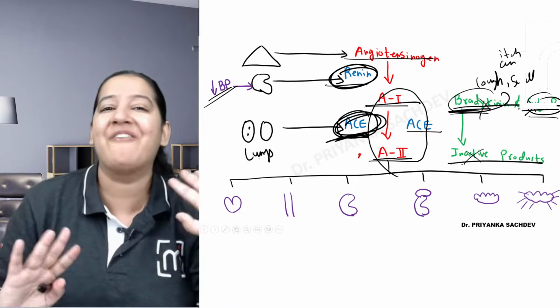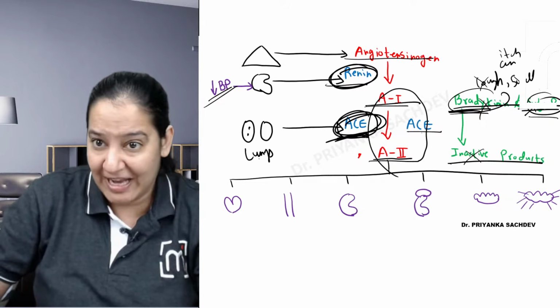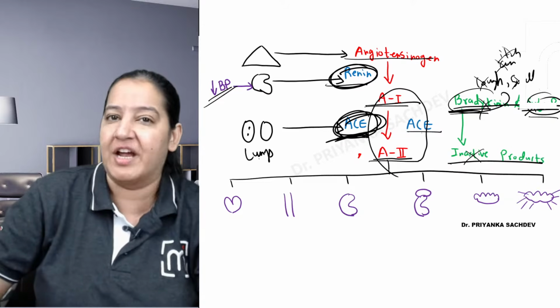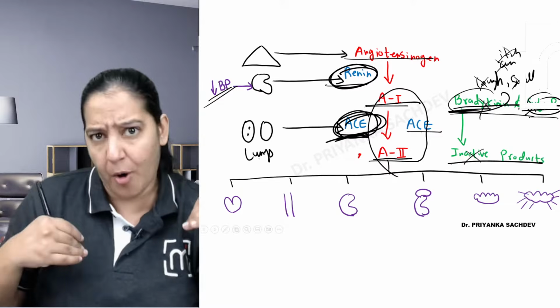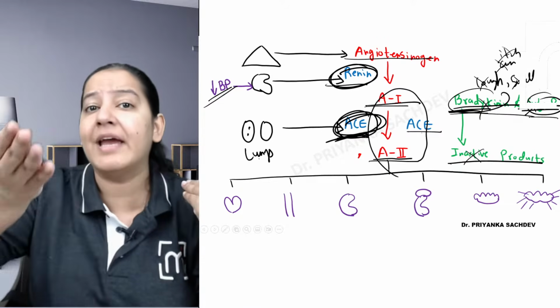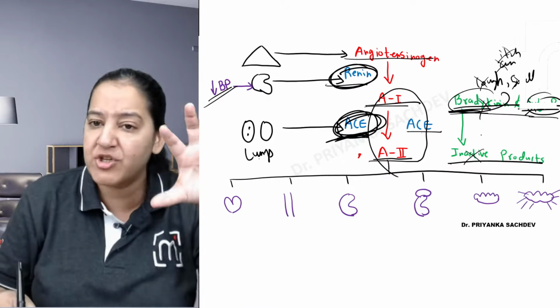That's why we don't have cough normally. We don't have swelling. We don't have angioedema. We don't have itching. Because in me also, in my lung, in your lung, in everyone, we have formation of bradykinin.